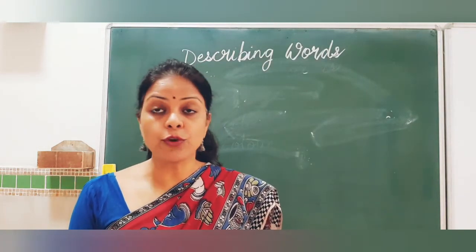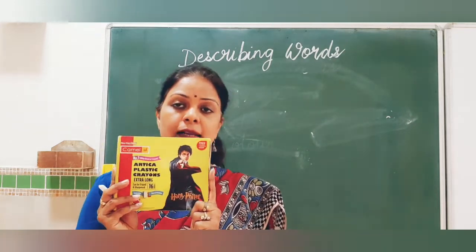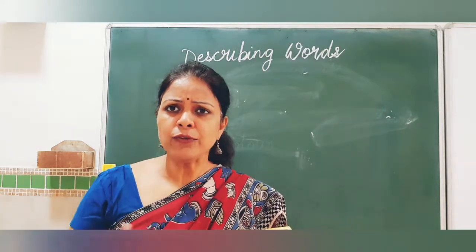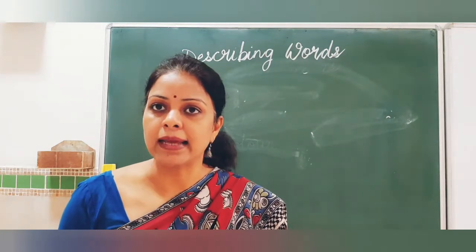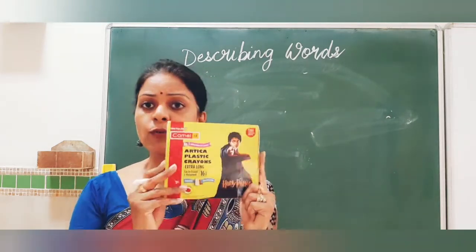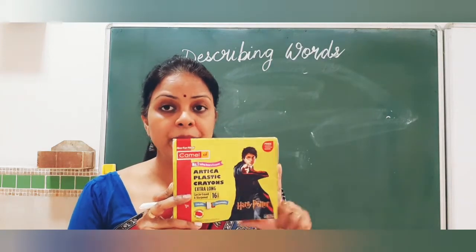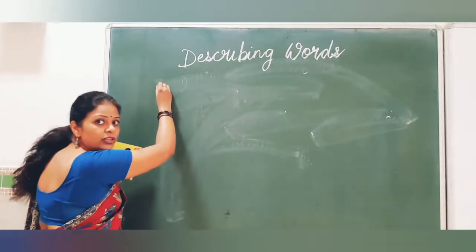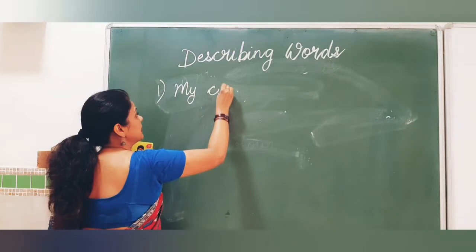Yes, you all have your favorite toys, isn't it? Even I have a favorite color box, and this is my favorite color box. And when we want to speak more about something, we are describing that thing. For example, if I want to describe this color box, then what can I say? My color box is very nice, right? So let me write it down for you all. My color box is very nice, I can say.